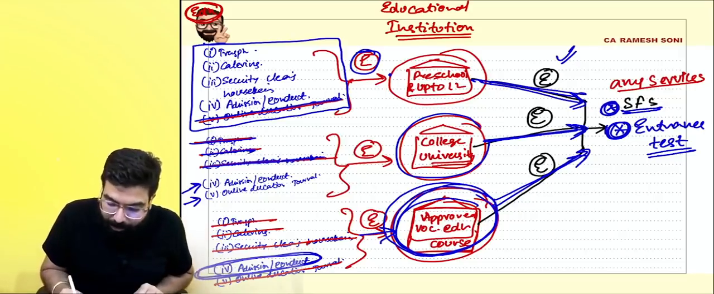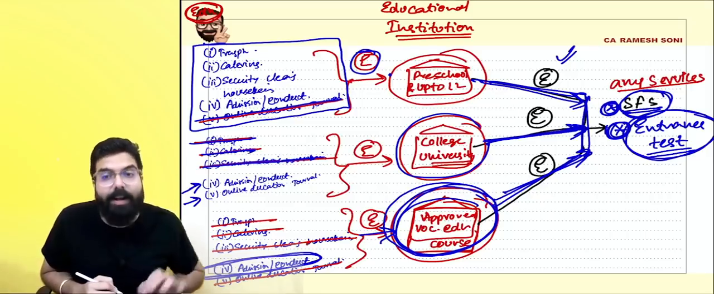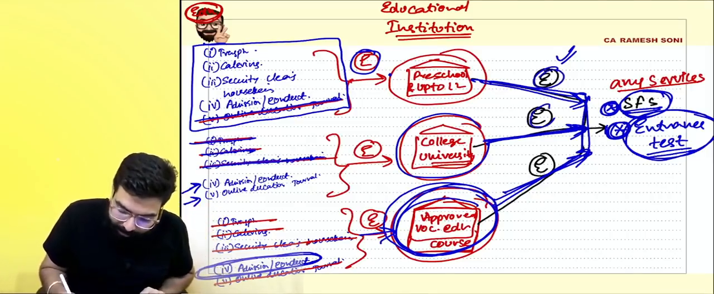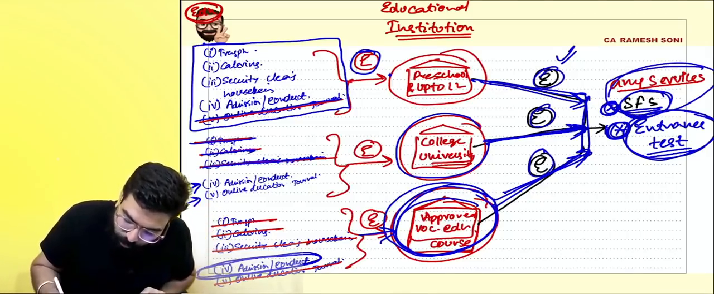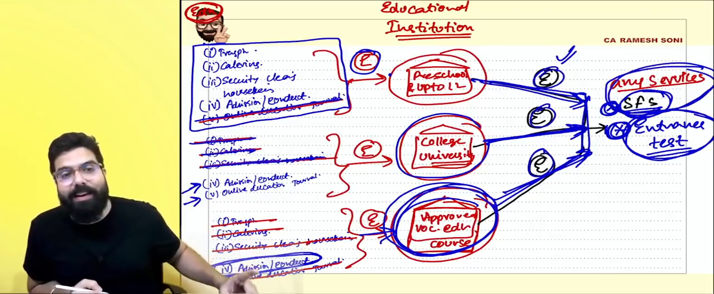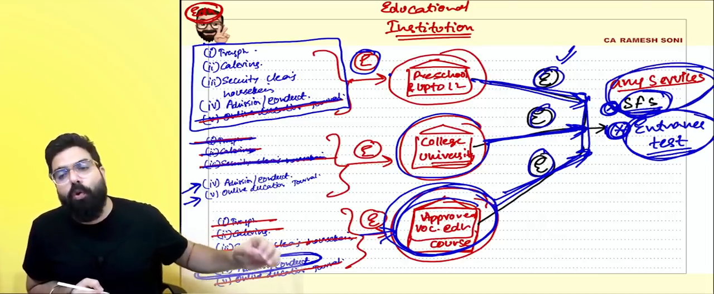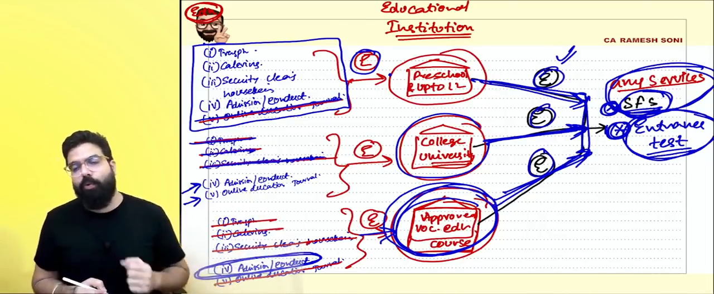And always remember, by all these three, if services are provided to their student, faculty and staff and entrance test is being conducted, they shall be always exempted. Any services to student, faculty and staff and entrance test related services to might be who are prospective student.